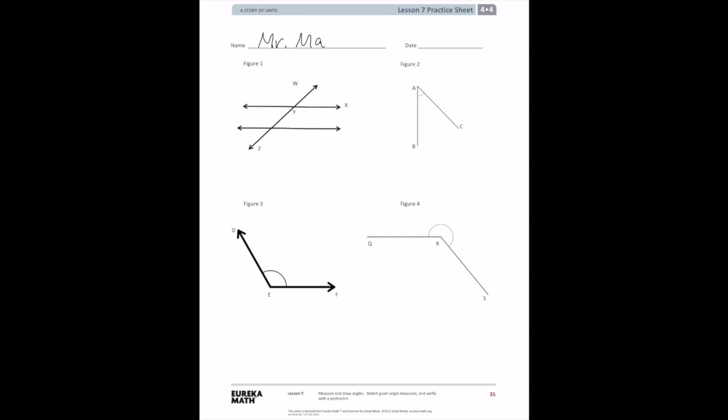All right, so here we have figures 1 through 4, and these figures are for us to make some predictions. So we're going to look at figure 1 to begin with, and in figure 1 let's go ahead and make some predictions. Look carefully at how things are labeled here. To make them clearer, I'm going to create some points on our lines. Say we have points here for X, Y, and Z.